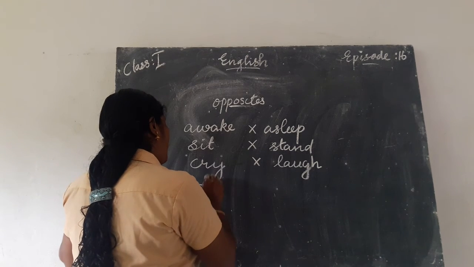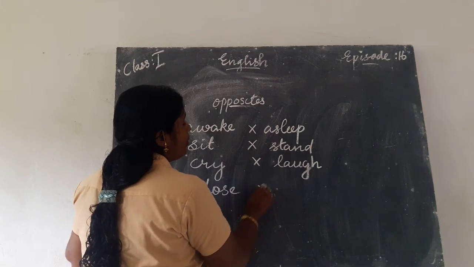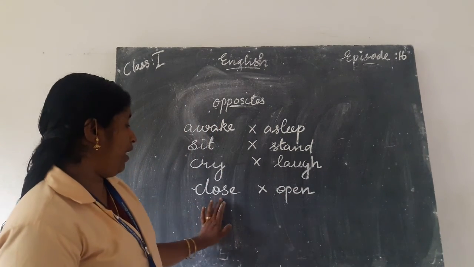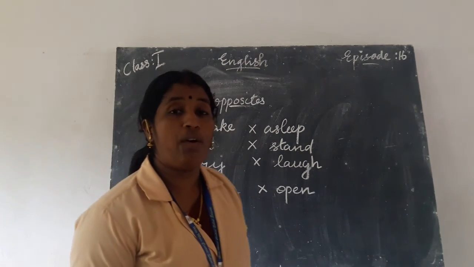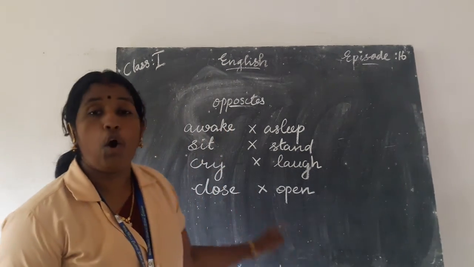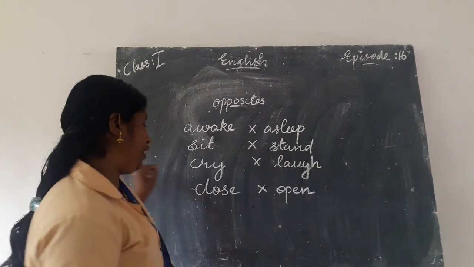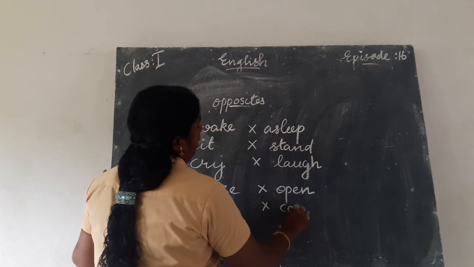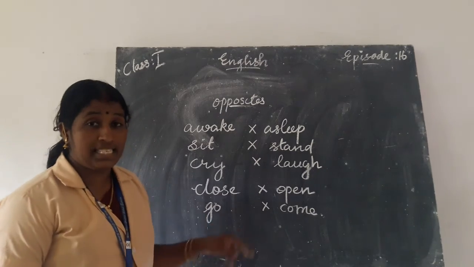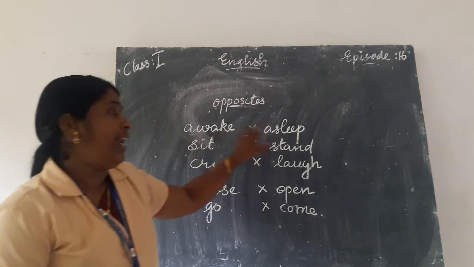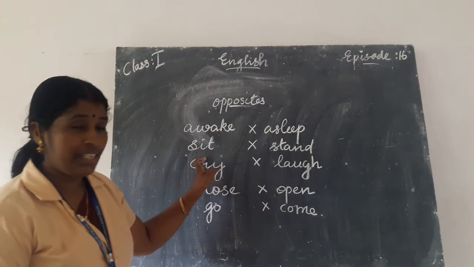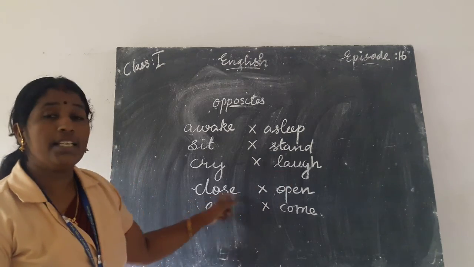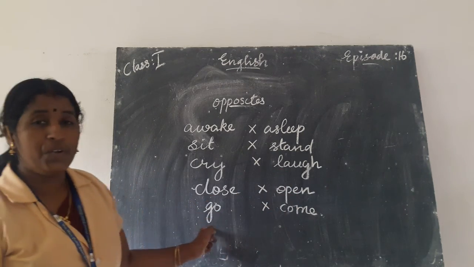Close. C-L-O-S-E, close. Open. O-P-E-N, open. Close, open. Next one. G-O, go. C-O-M-E, come. Look at these words. Study it now itself. Awake, asleep, sit, stand, cry, laugh, close, open, go, come.